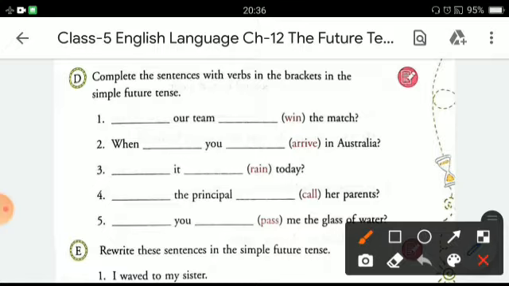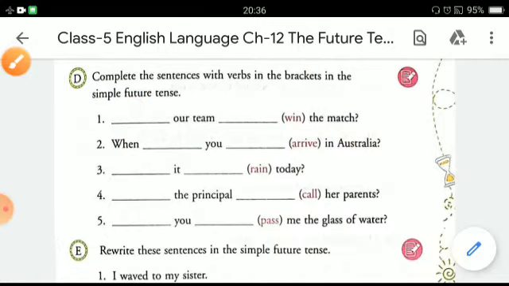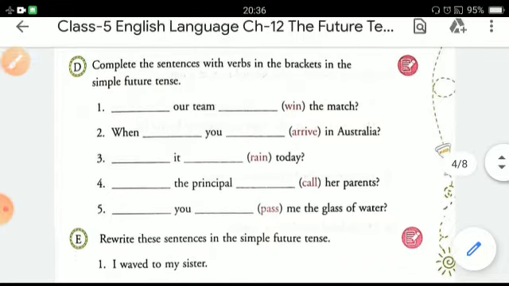Will our team, yes, the first one is: will our team win the match? We have to form interrogative sentences by beginning the sentence with the helping verb, that is shall or will. And in the same way you can complete the rest of the sentences.